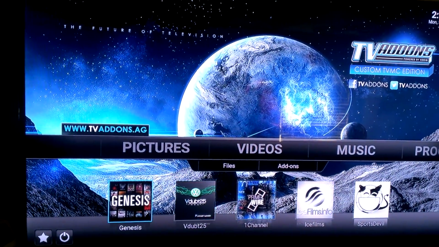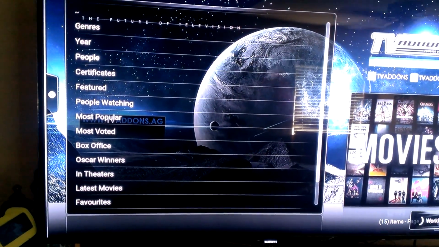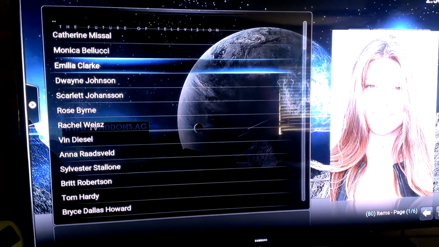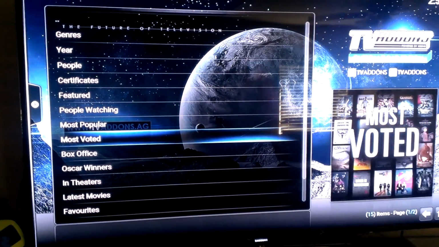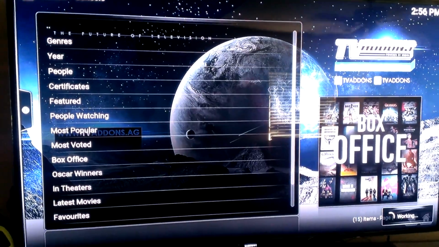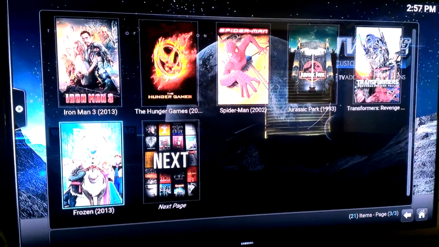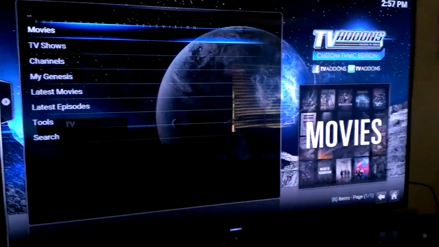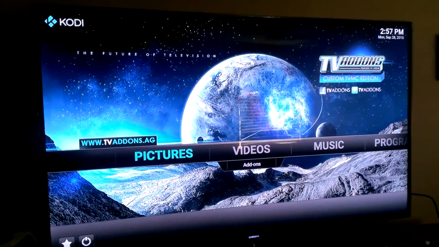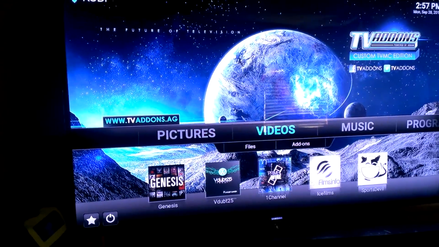Your shortcuts are here. Okay, in Genesis, obviously, you'll have your movies, by people, or whatever it is you're searching for. Let's hit box office here. And there are your movies right there, guys. So that's how you're going to get your box running. If for whatever reason something happens to it, this will get it back to stock. The stock version of basically Kodi with all the favorite add-ons.